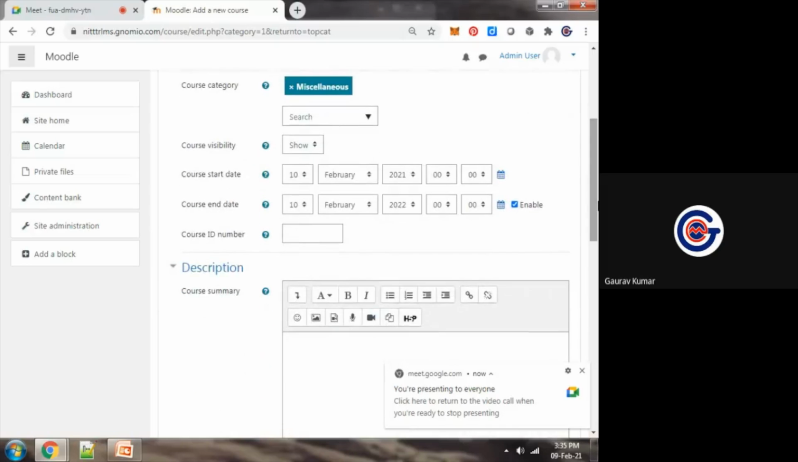Now, what is the course timeline? When is this course started? From today itself, this course is started, 9th January, and what is the end date? If we are working in an annual system, then we can put the timeline depending upon that. If we are working in a semester system, we can specify this timeline.